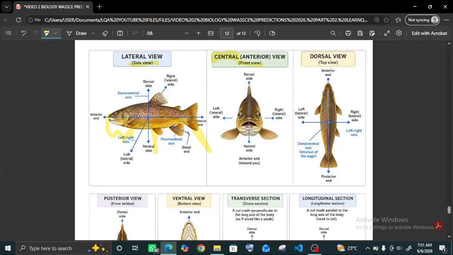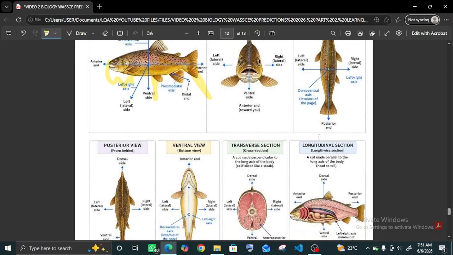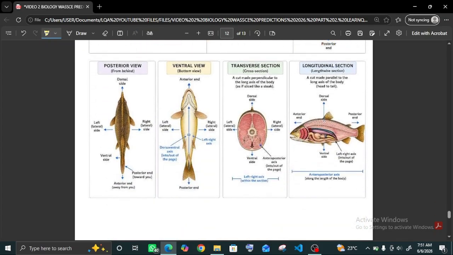In human, that would be the back of the human. So in human, we'll be looking at your spinal cord. That will be the dorsal view of a human. The posterior view of a fish, you are looking from the back of the fish. This is the fin of the fish here. But in human, it will be like you are looking from the bottom of your leg.